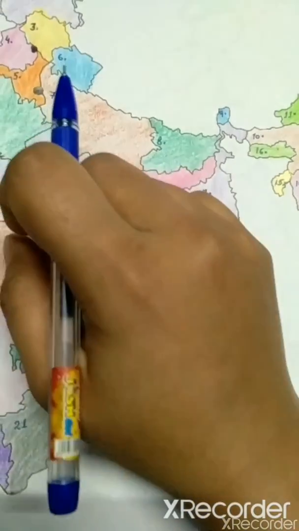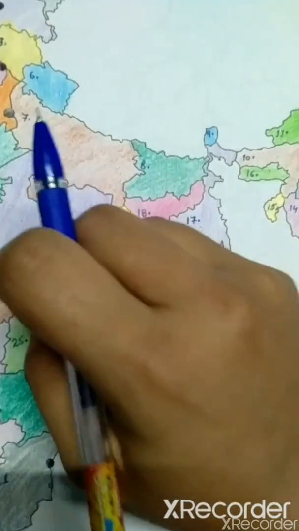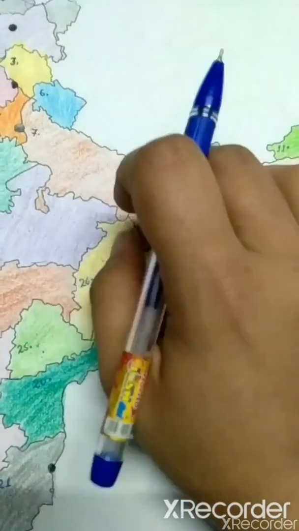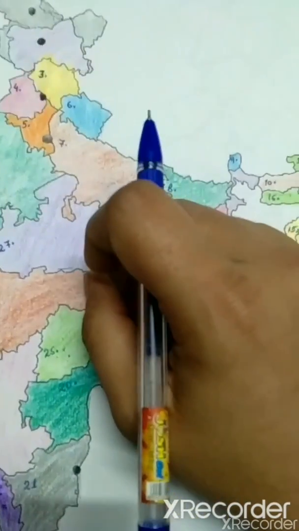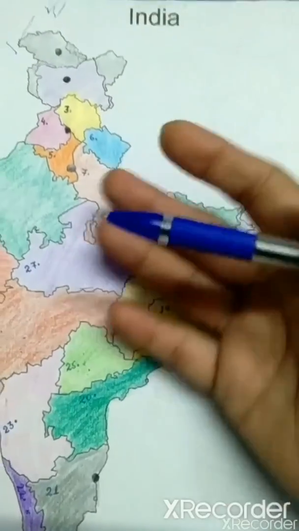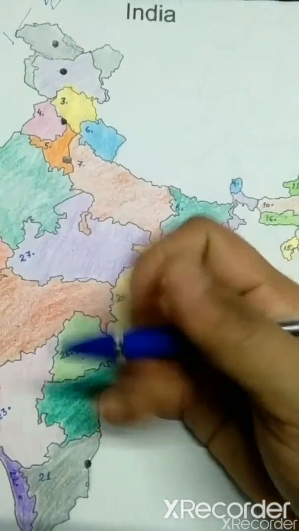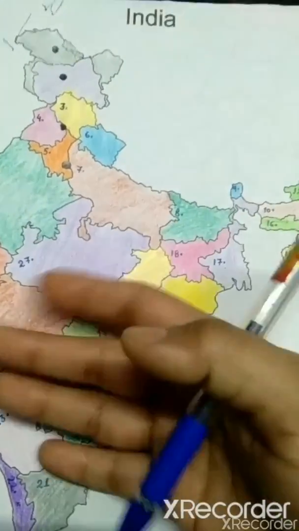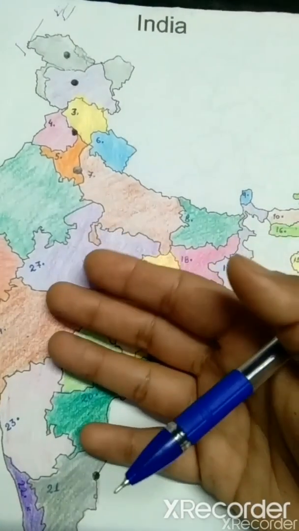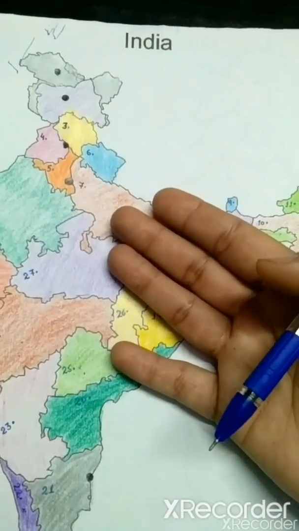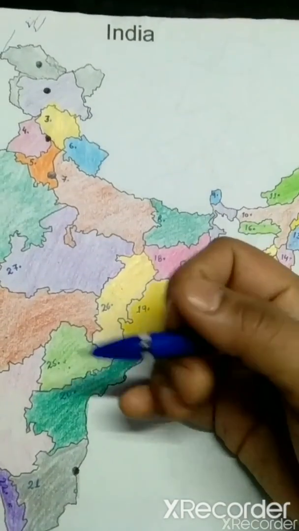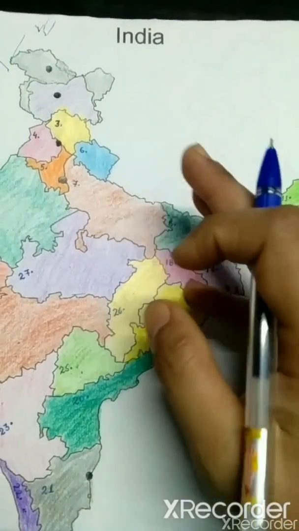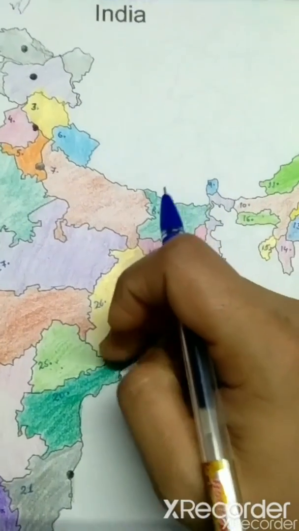What is a union territory? A union territory is a sub-national administrative division of India. Okay. And over there, people do not elect their government, people do not select who will be the minister or who will handle their place. It is appointed by the president. Okay.